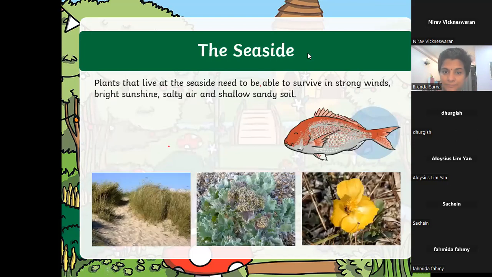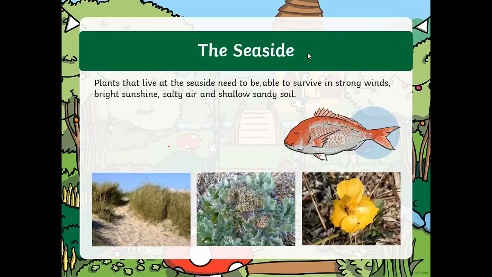Now we go to the sea. You'll be surprised, there are plants, not just animals. There are plants that live at the seaside. There are also plants that live inside the sea, which we'll see later. But now it's the seaside. Tell me, in Penang, when you go to the beach, what is the most famous kind of tree that you will see? Coconut. The coconut tree. The coconut tree grows along the seashore, the seaside.